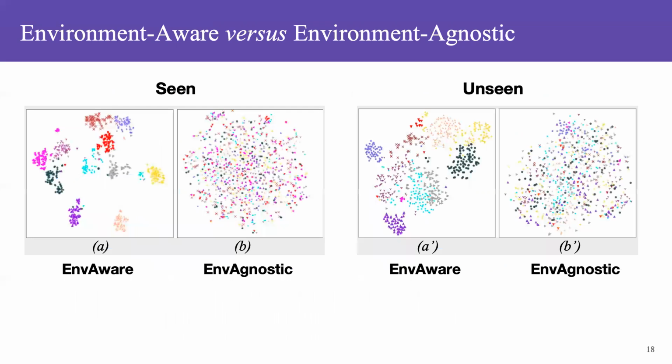We also plot the t-SNE visualization of the learned representations. As you can see, environment-aware representations can be easily separated, and environment-agnostic representations are mingled together, which shows their effectiveness in representation learning.